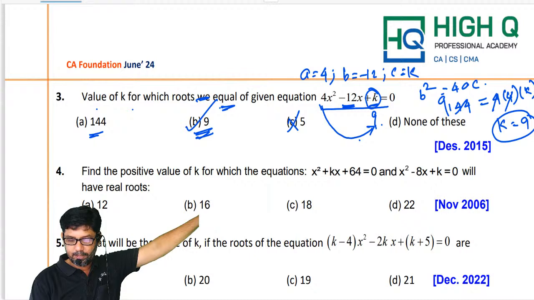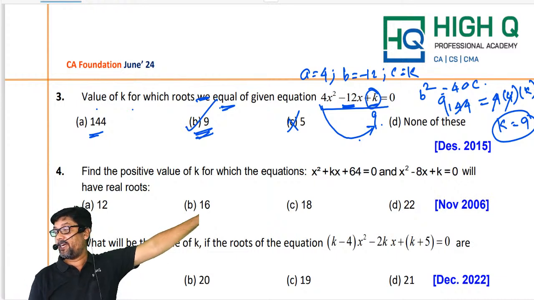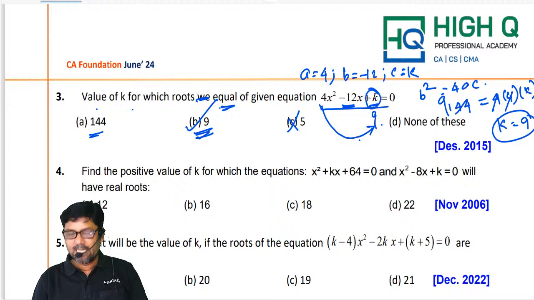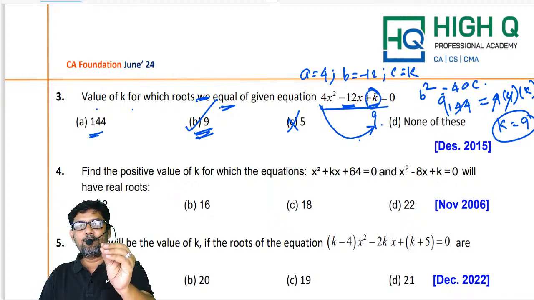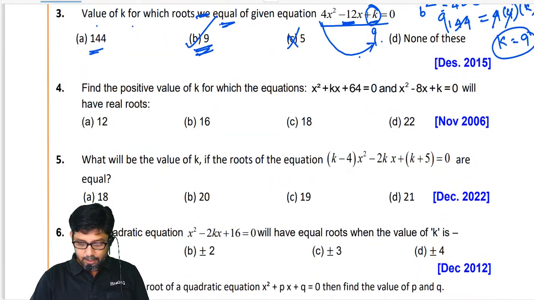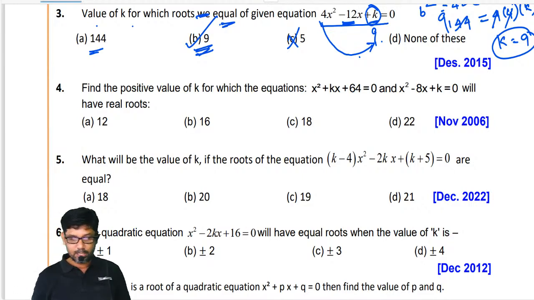This k has to be a perfect square. If it is equal roots, the last number must be a perfect square. See, if k is not a perfect square, definitely equal roots are not possible. These are small things you need to remember. These are the time saving hacks that I'm talking about. Definitely you have not done these things earlier, that I can challenge you.